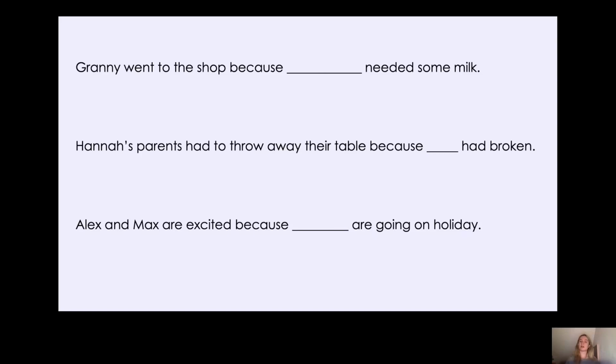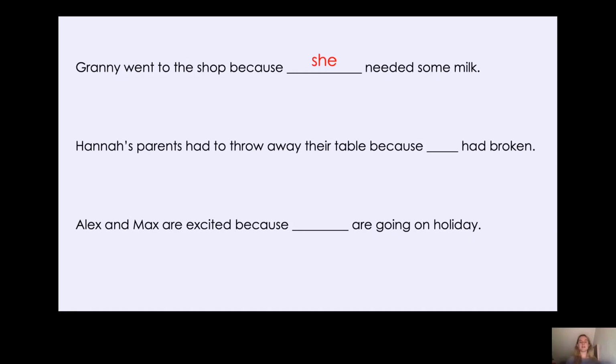Well, we don't want to say Granny went to the shop because Granny needed some milk, because we would repeat the word Granny. We would repeat the noun Granny. So what subject pronoun can we use to replace a girl? Yes, that's right. We can replace a girl with the subject personal pronoun, she. Granny went to the shop because she needed some milk.